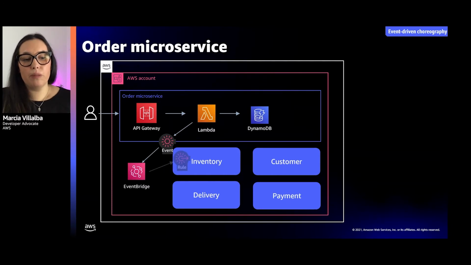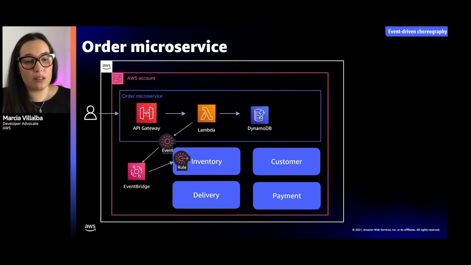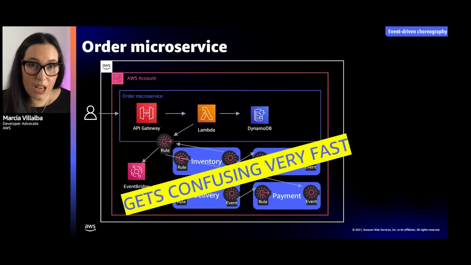And then EventBridge will analyze all the rules that are configured within EventBridge, and it will say, well, if create order is the type of the event, then we need to trigger the inventory service and the action reserve an item. And then the item will get reserved and things will start happening, and this gets very confusing very fast.